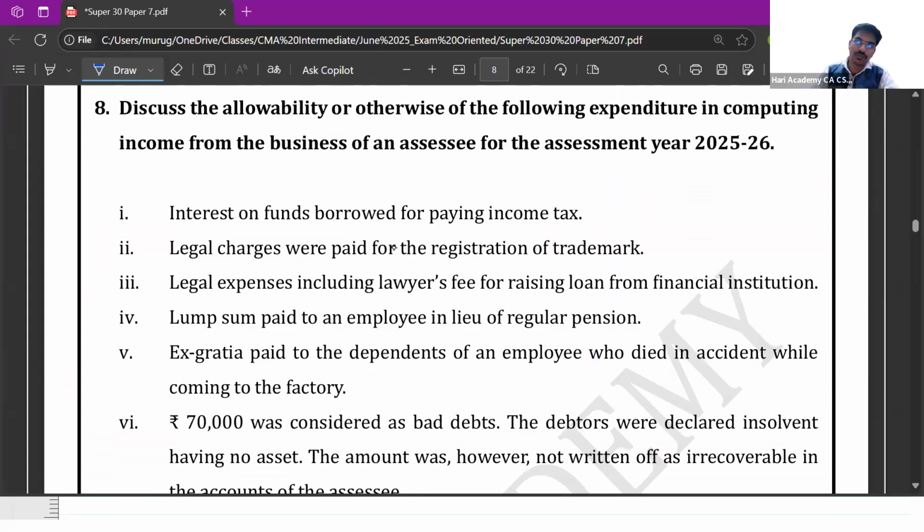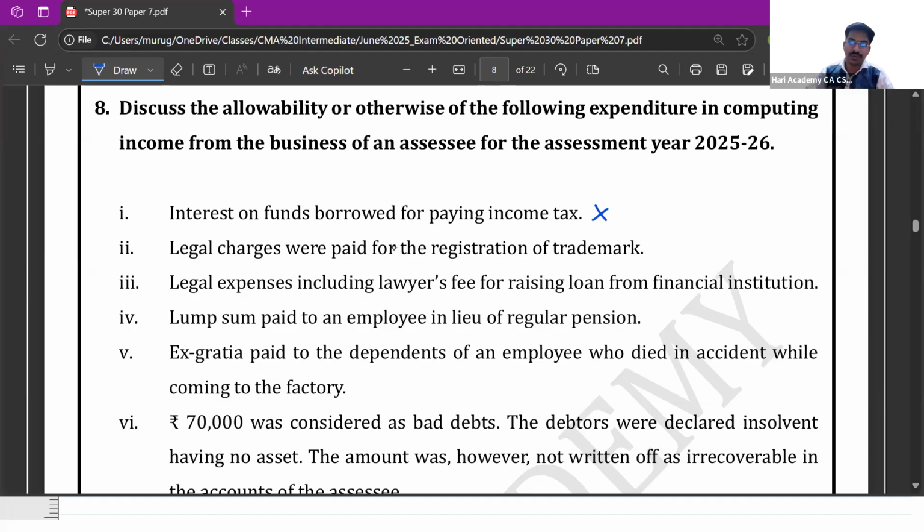But for each of these, you have to give detailed reasoning. I'll just say whether this is allowed or not. So in this case, the first point is whether interest on funds which is borrowed for paying income tax is allowable as an expenditure. This is not a business expenditure. There are multiple case laws at this point, but consider this being an inter examination. I'm not getting deep into the case law, right?